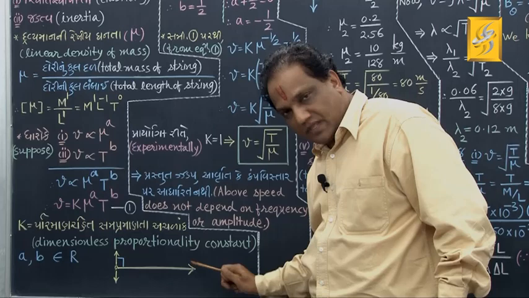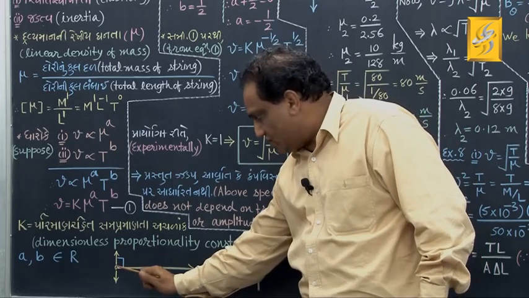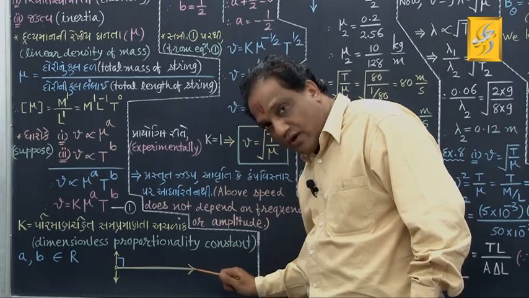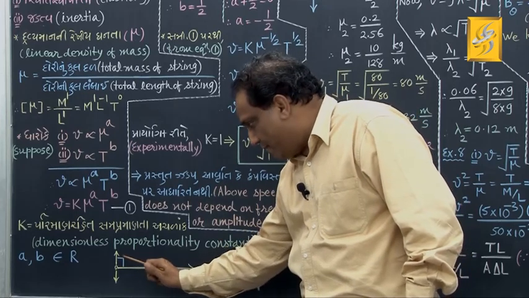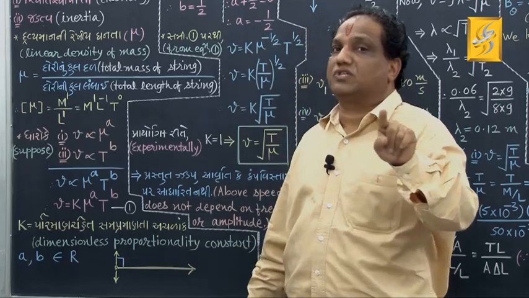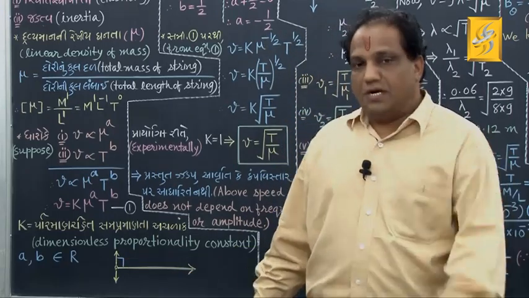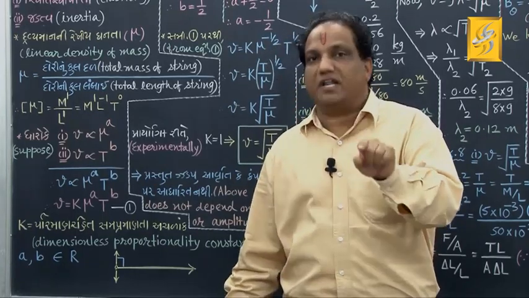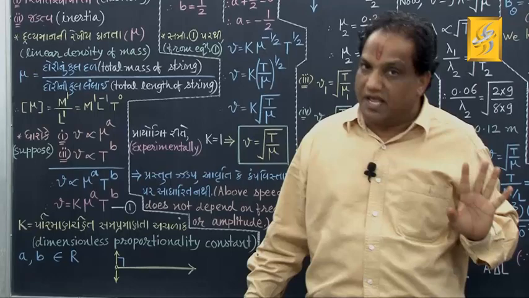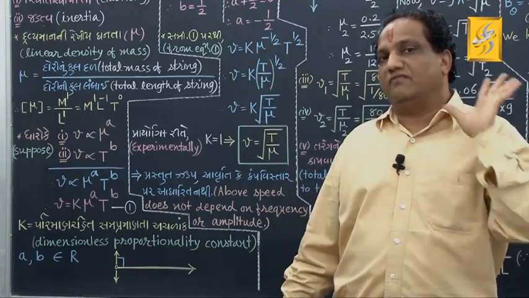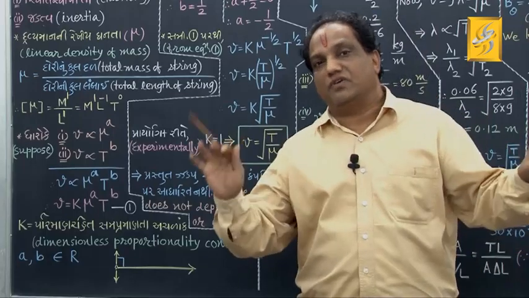So, you can see here the direction of oscillation of particles of the medium and the direction of propagation of wave are mutually perpendicular. Then that wave is called transverse wave. During the propagation of a given wave, if particles of the medium oscillate in a direction perpendicular to the direction of propagation of wave, then that wave is called transverse wave.